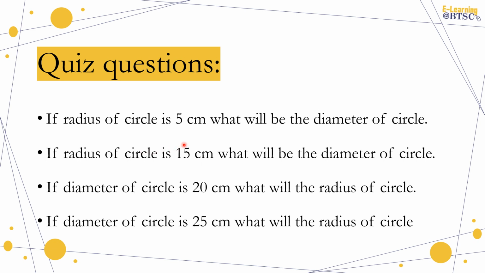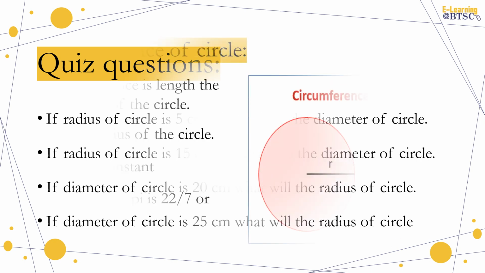If the radius of a circle is 5 centimeter, what will be the diameter? Think of yourself and ask yourself. If the radius of a circle is 15 centimeter, then what will be the diameter? If the radius of a circle is 20 centimeter, then what will be the diameter? If the diameter of a circle is 25 centimeter, then what will be the radius? If you are able to answer all these questions by yourself, that means you know the difference between the diameter and the radius.